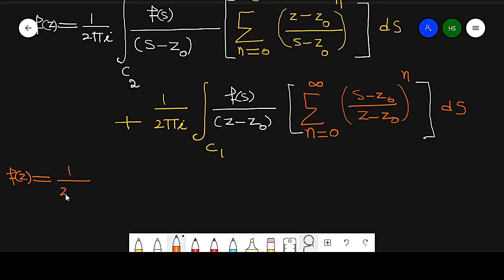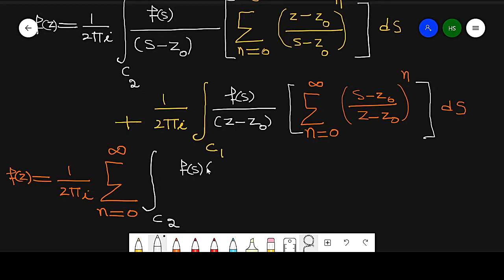Second is the summation, n running from 0 to infinity, and after that the C2 integration of f(s) times (z minus z naught) raised to power n over (s minus z naught) raised to power n plus 1, into ds.